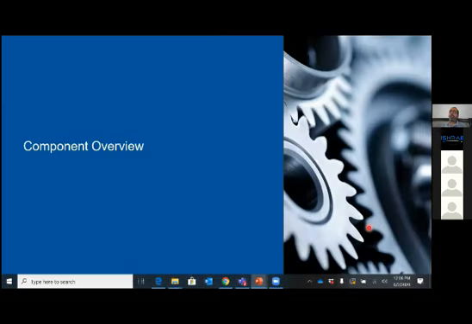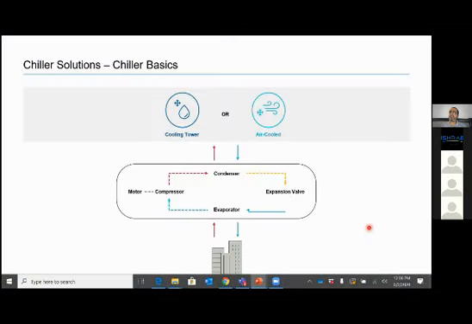Now we come to components in chilled water systems, right? Oh, sorry, in chillers. So we have a compressor. The compressor also has a motor with it. We have a condenser, an evaporator, and an expansion valve. If it is water cooled, we'll have a cooling tower, or it is air cooled. The condenser can be of two types. And then in the building, we have AHUs.